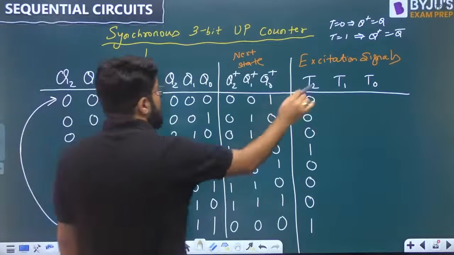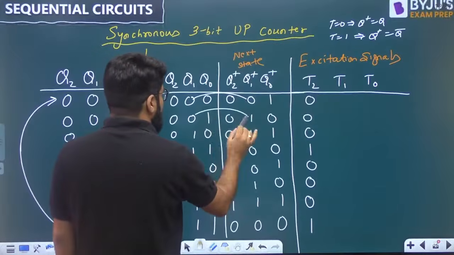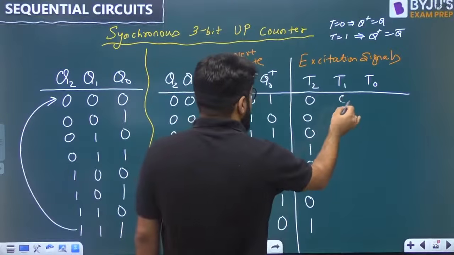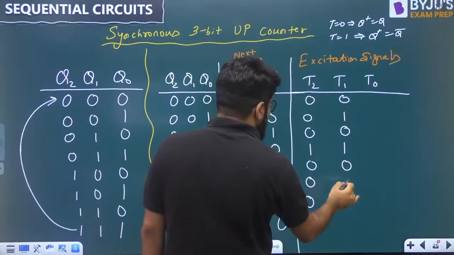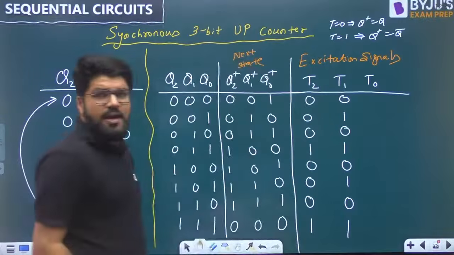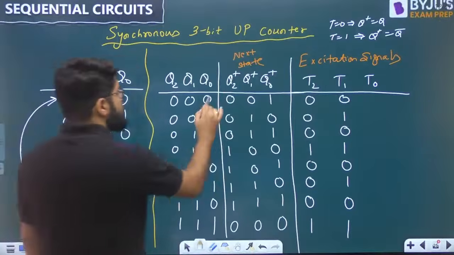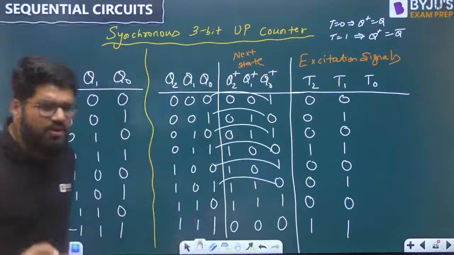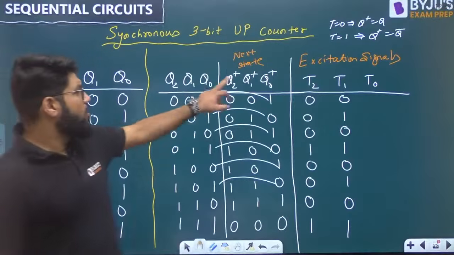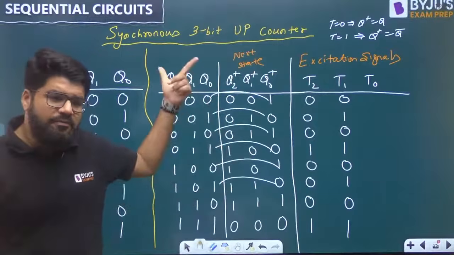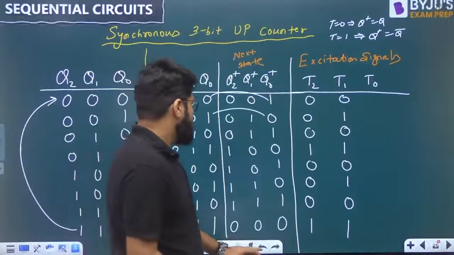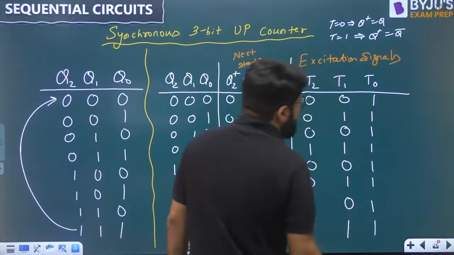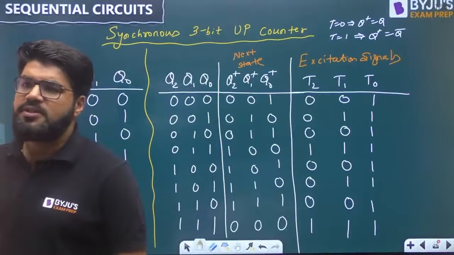Now come here for T1. 0 to 0 same, 0 to 1 toggle. 1 to 1 same, 1 to 0 toggle. So alternately it is same and toggle, same, toggle, same, toggle. Just keep checking. But when you go to the LSB, 0 becomes 1, 1 becomes 0, 0 becomes 1, 1 becomes 0. At every clock, at every transition, Q0, the LSB, always toggles. At all of these combinations T0 is fixed at 1.